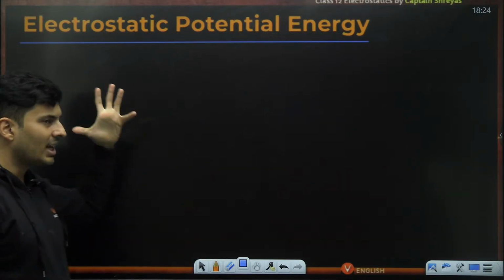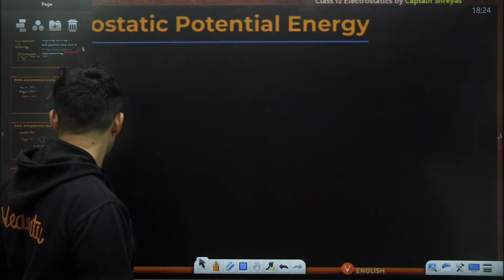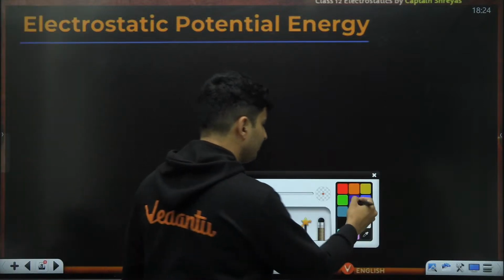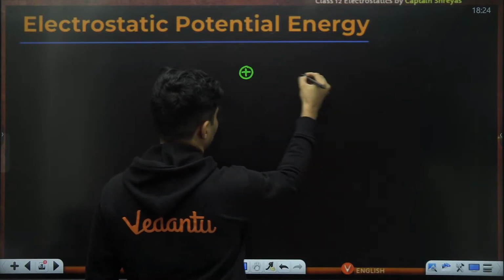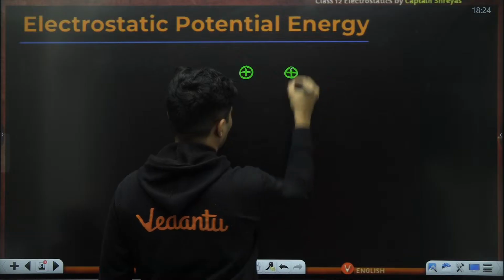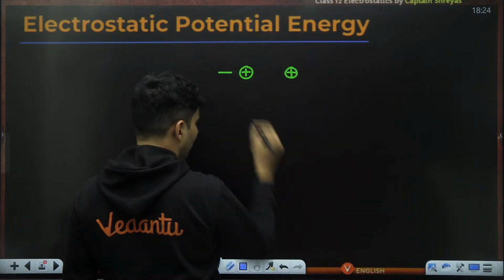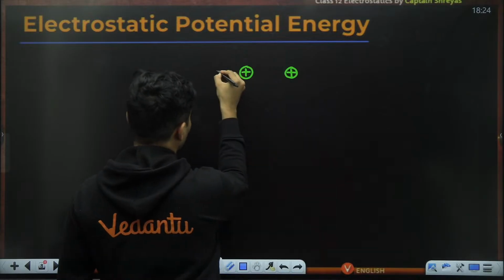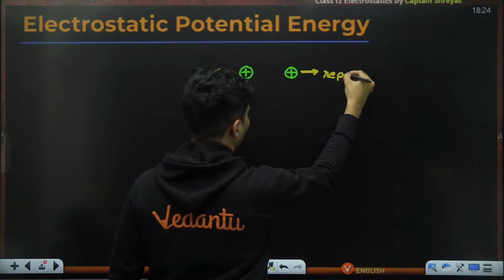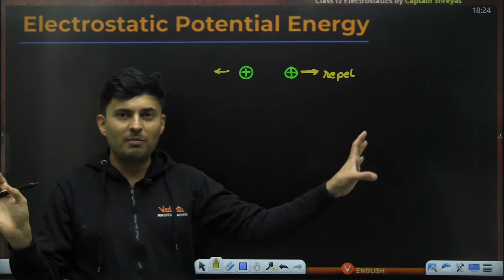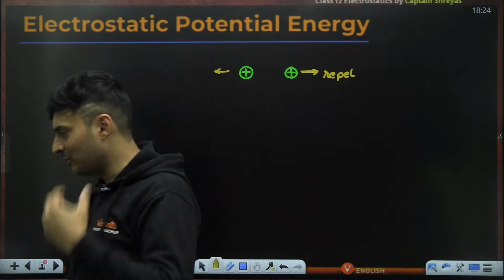So now let's talk about electrical potential energy. Imagine two charges, maybe positive and positive. They will obviously try to repel each other. It's like there is a spring over here, and the spring is trying to push it back. It has some ability to do some work.